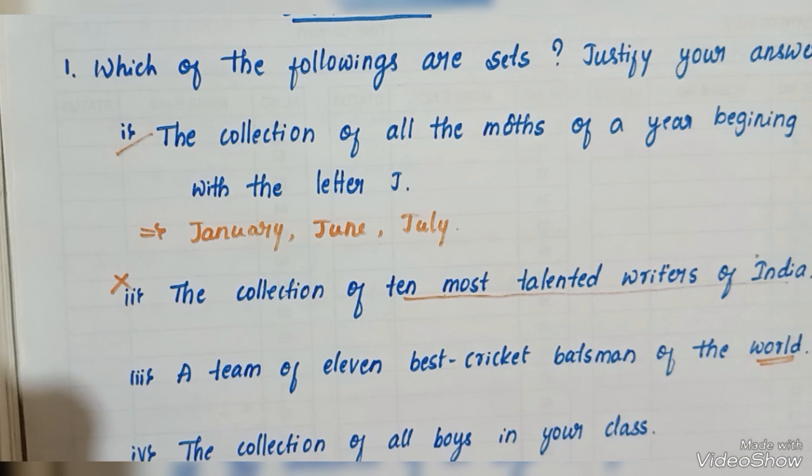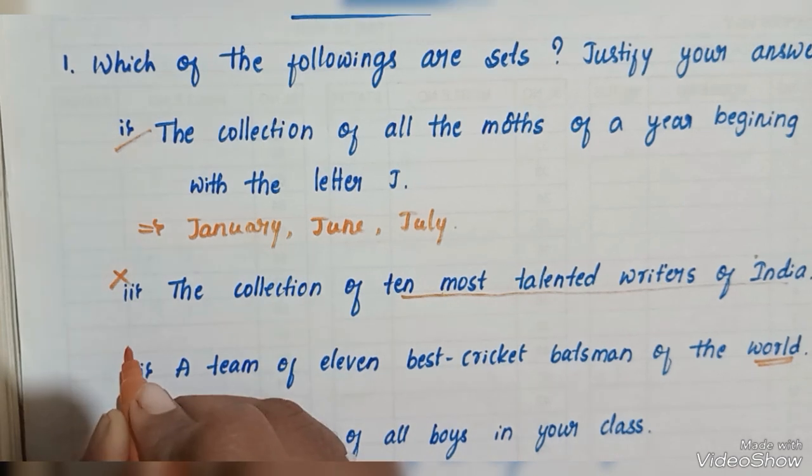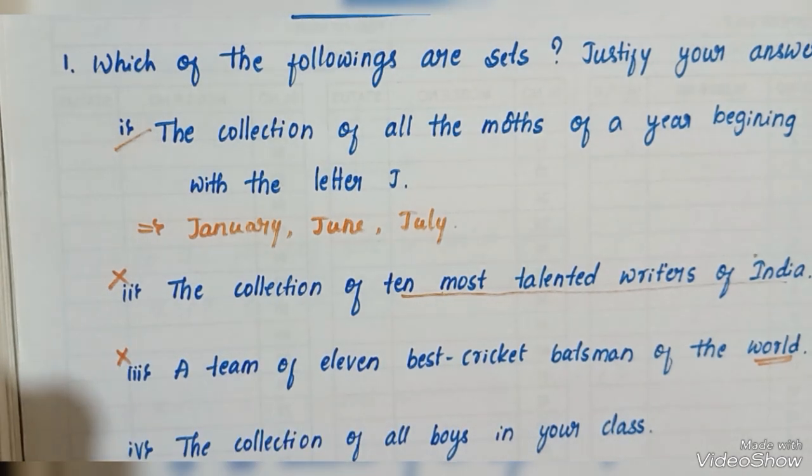ABD and so many of the cricketers are there, but exactly we can't say. It is not well defined. The cricketers are not a well defined collection, so it is not a set.